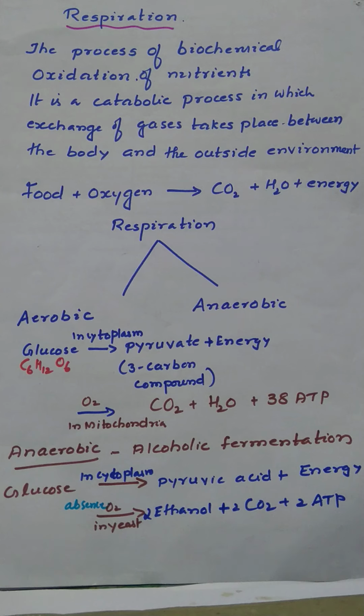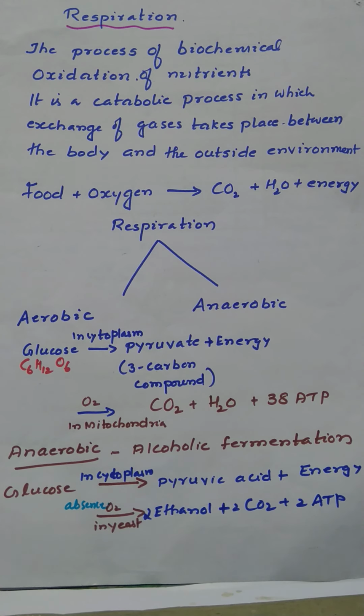What do you mean by catabolic process? It is a process in which complex organic compounds are broken down into simpler ones with the liberation of energy. So it is a catabolic process in which exchange of gases takes place between the body and the outside environment. So here food is getting oxidized to liberate carbon dioxide, water and energy.